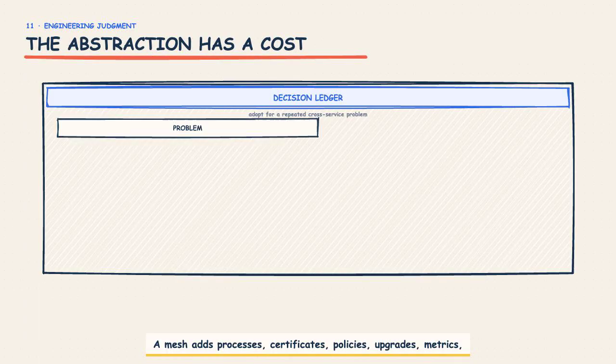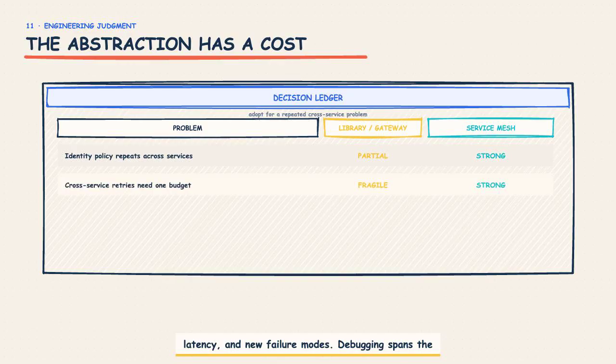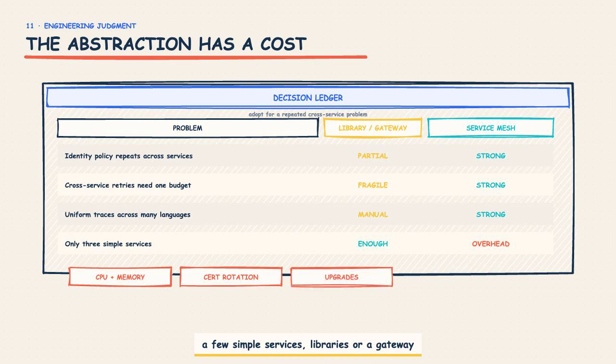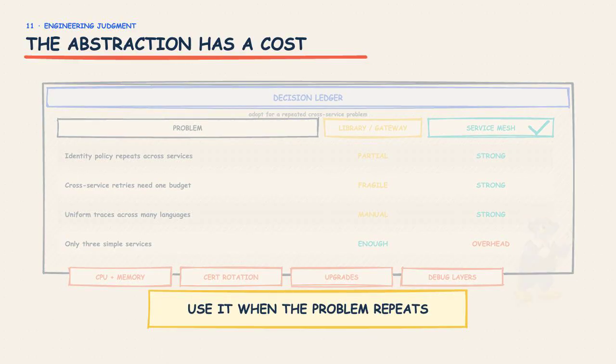A mesh adds processes, certificates, policies, upgrades, metrics, latency, and new failure modes. Debugging spans the application, network, data plane, and control plane. For a few simple services, libraries or a gateway may be enough. Adopt a mesh for a repeated cross-service problem, not architectural fashion.